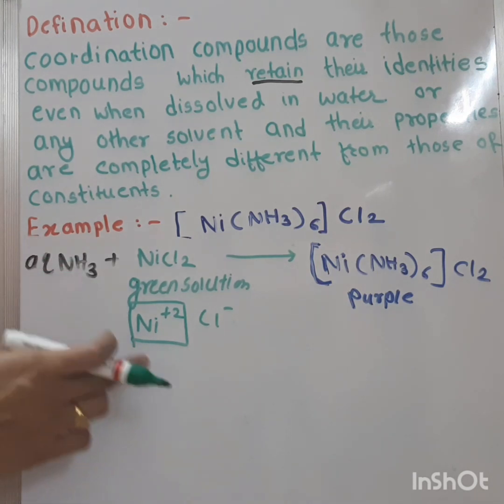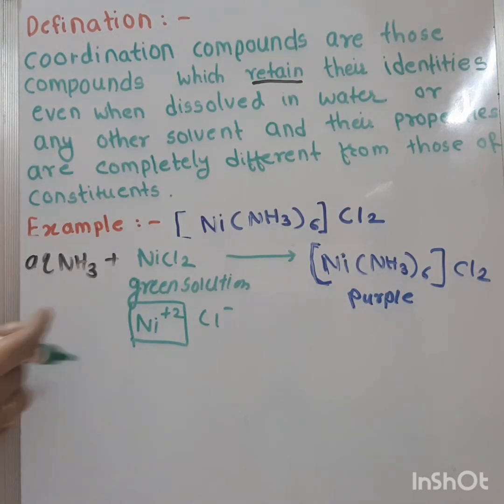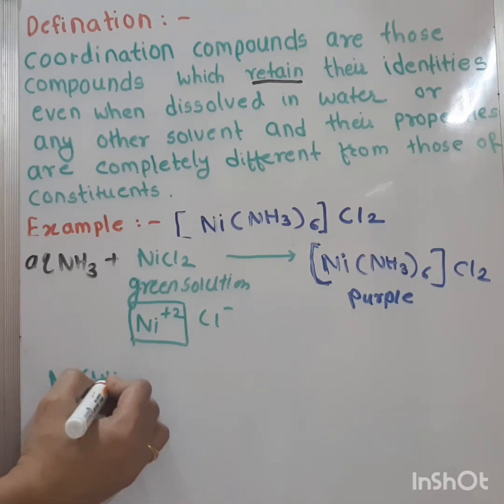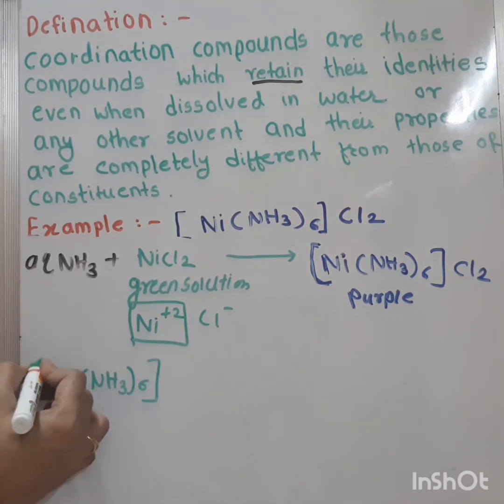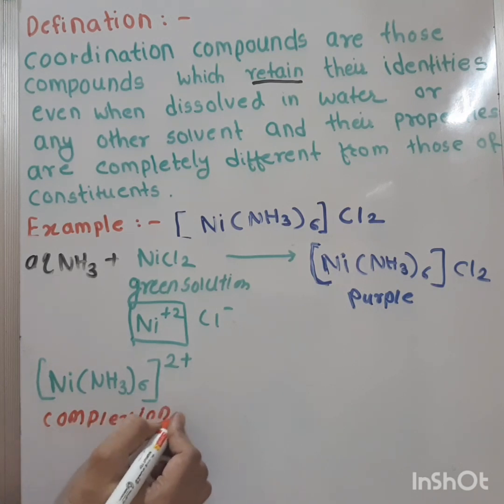Ammonia forms an association with the Ni2+ ions, forming a new ion composition, [Ni(NH3)6]2+. This type of ions are called complex ions. The solution on evaporation yields purple crystals of [Ni(NH3)6]Cl2.